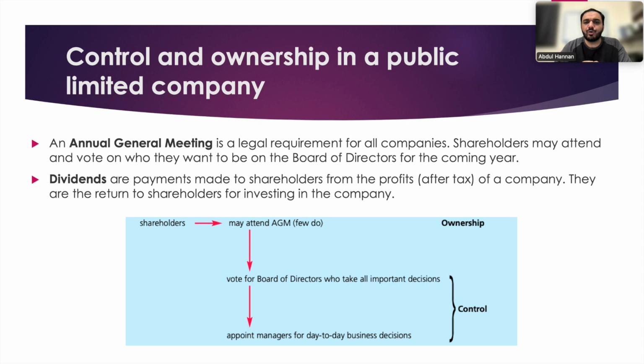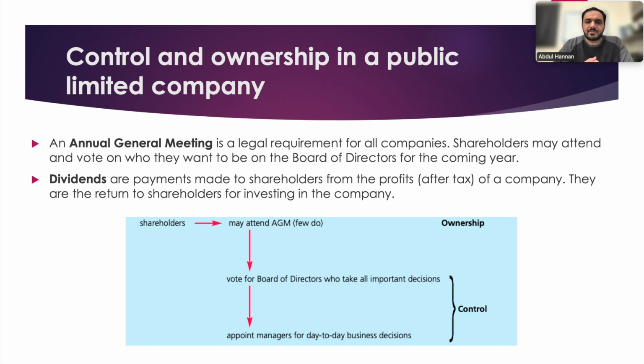Now, control and ownership in a public limited company. This is a small topic, I have summarized it. Two things are there: one is the annual general meeting, AGM, and one is the dividend. An annual general meeting is a legal requirement for all companies. Shareholders may attend and vote on who they want to be on the board of directors for the coming year. The shareholders choose the people who will be on the board of directors. They are more than one.